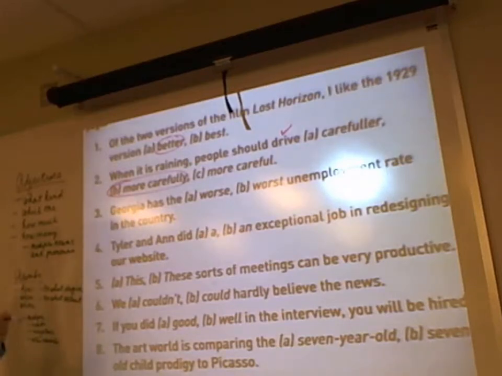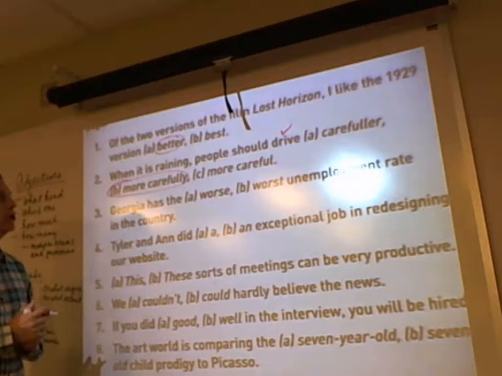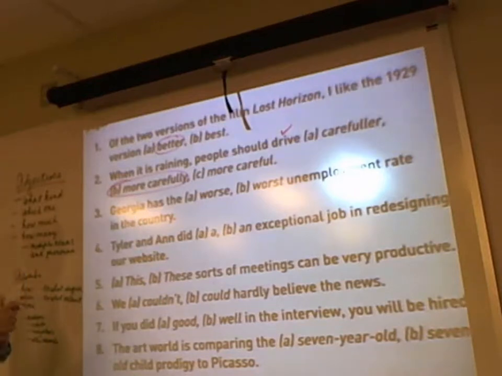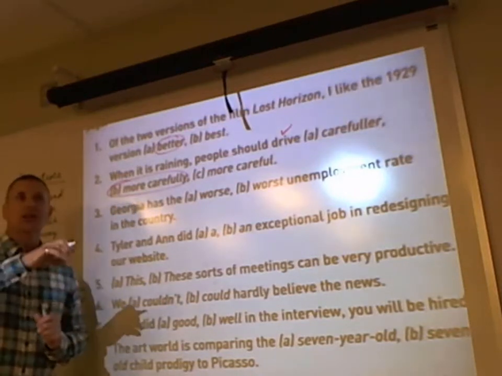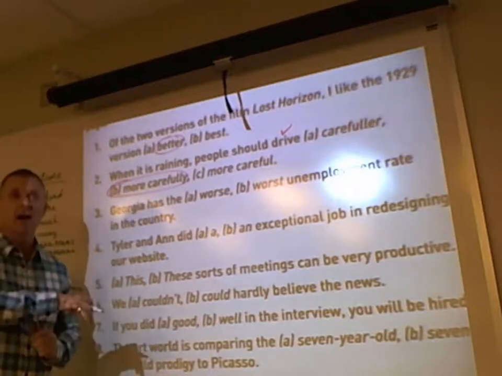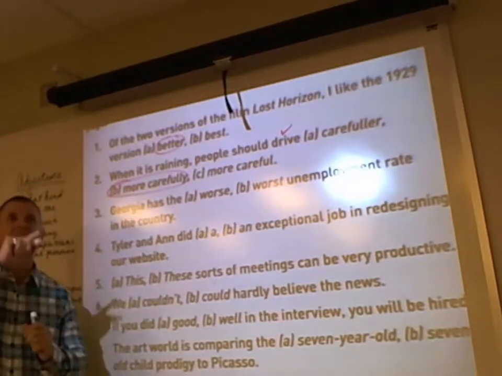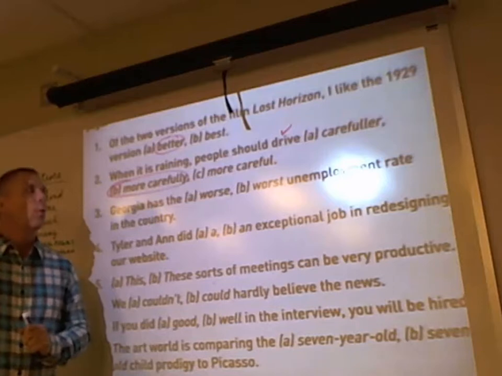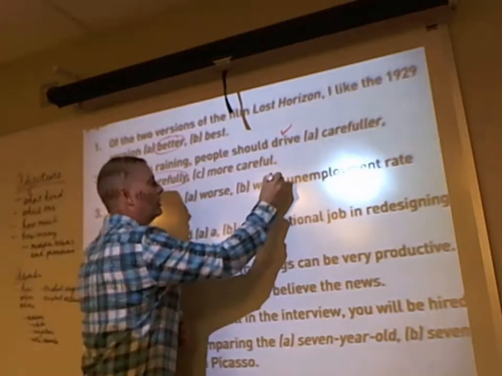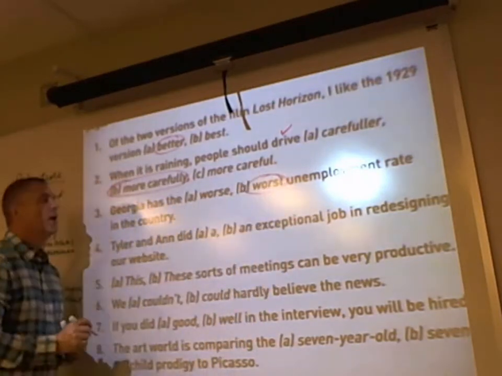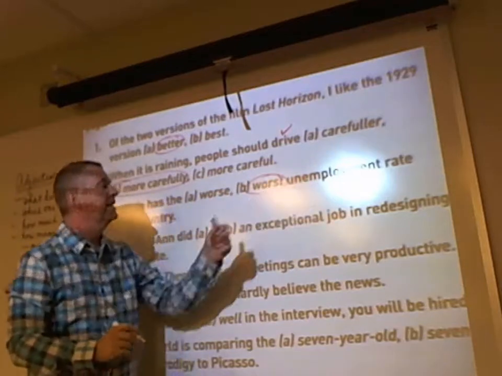Number 3, Georgia has the worst unemployment rate in the country. Since it's saying Georgia is worse than anyone else, it's not comparing, it's saying it's the greatest. It's the worst. We're going to use the superlative degree of this adjective. What kind of rate? It's the worst rate in the country.